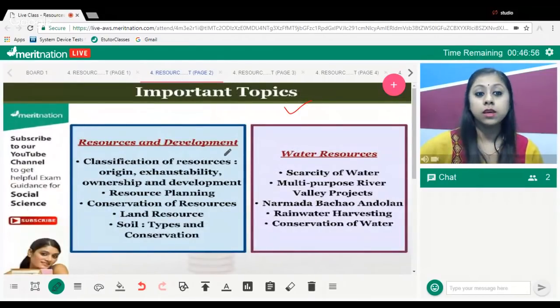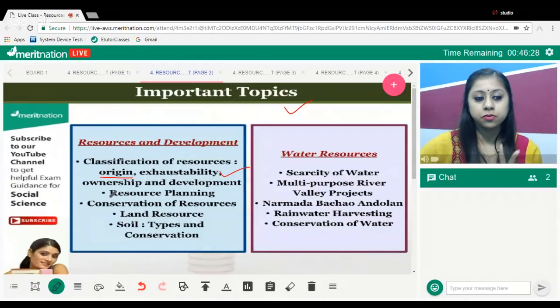Fine? So the important topics from resources and development is firstly your classification of resources. Come on, quickly tell me the classification of resources on the basis of origin. Which are the resources? Ankit, it's not eco, it is from geography.